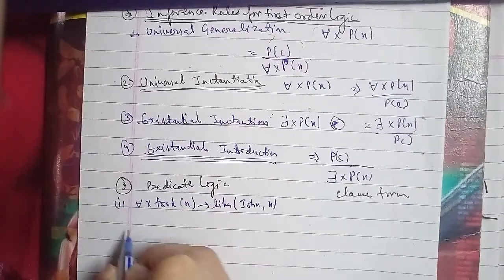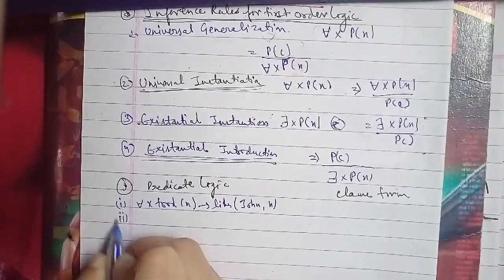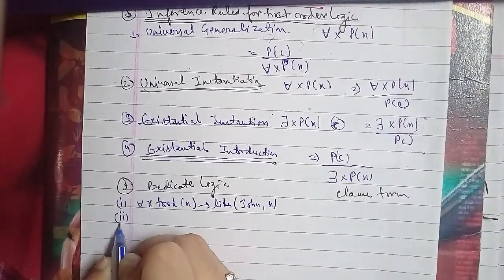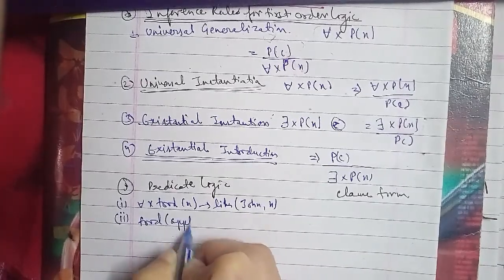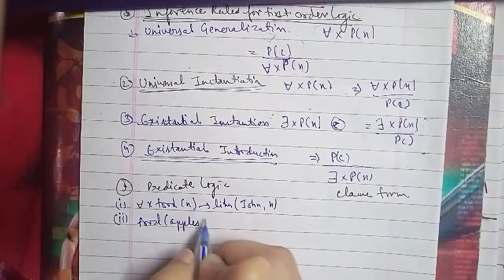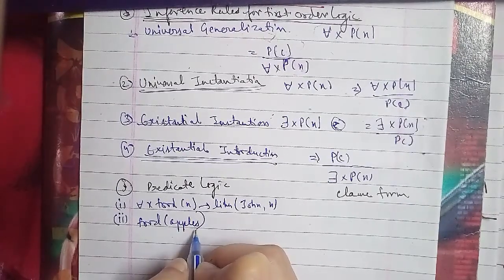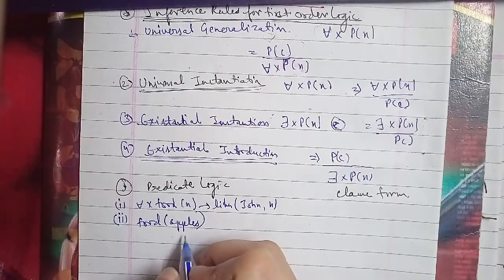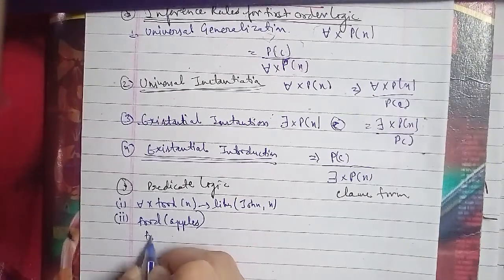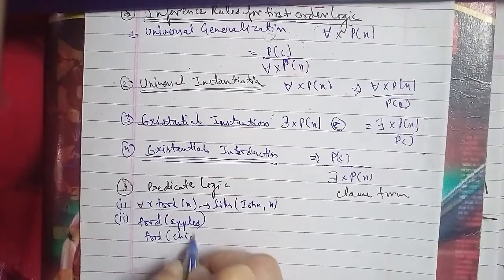The fourth is anything anyone eats and is not killed by is food, so eats(X, Y) and not killed(Y) implies food(X).